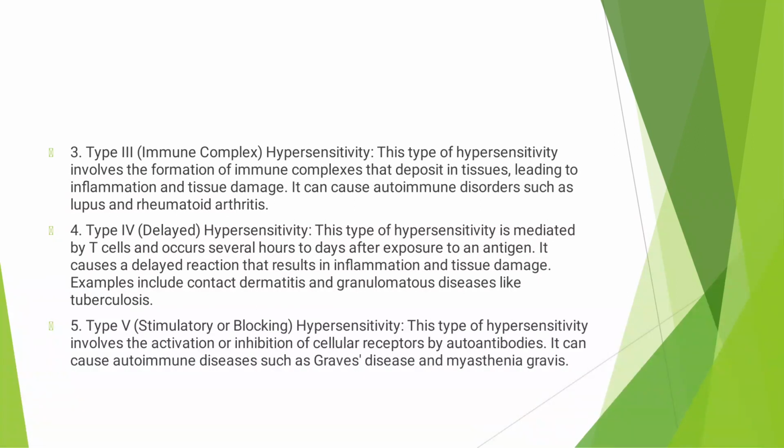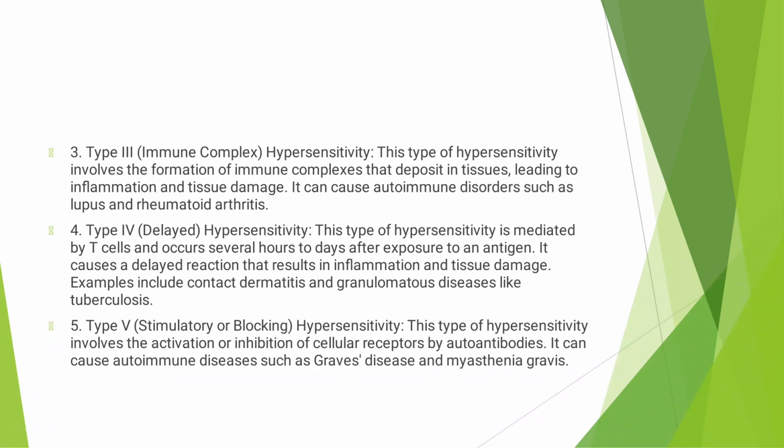Type 3 hypersensitivity is also known as immune complex hypersensitivity. Here immune complexes are deposited in tissues and lead to inflammation and tissue damage. Examples are lupus and rheumatoid arthritis.